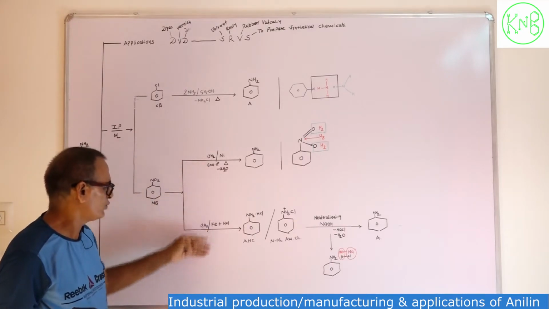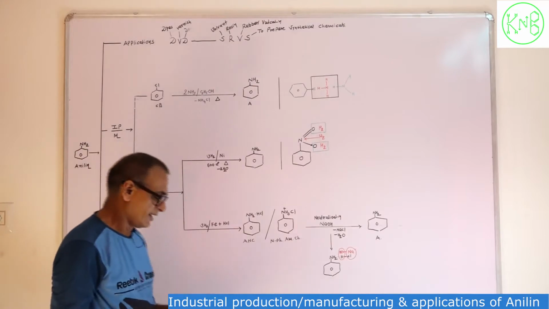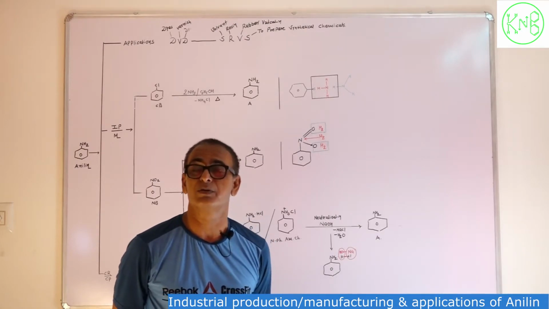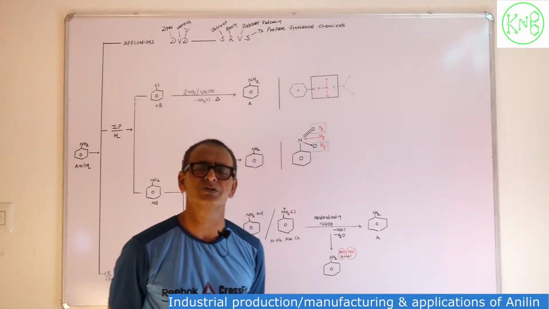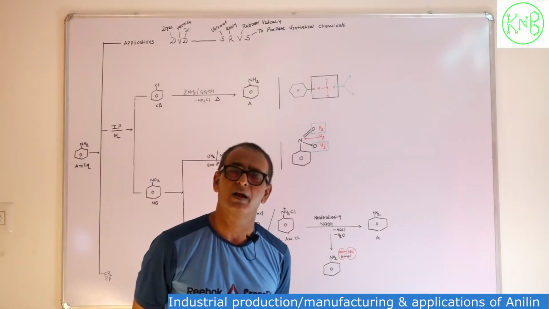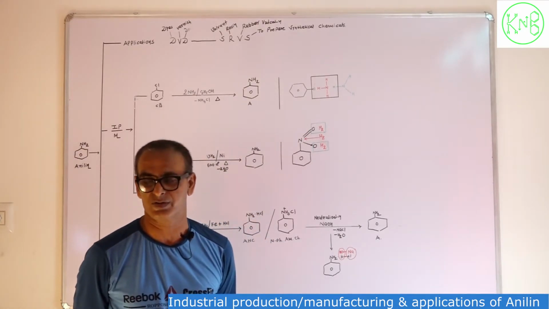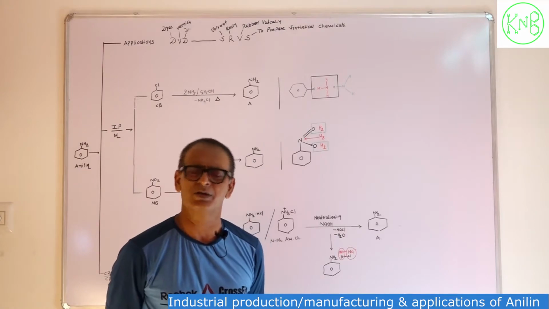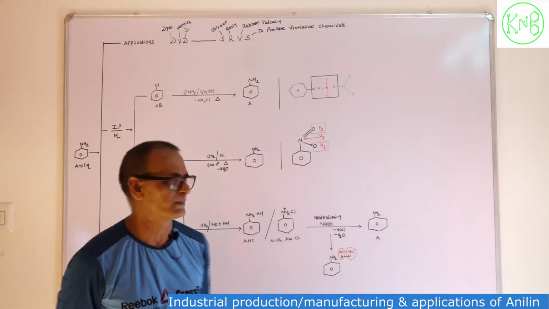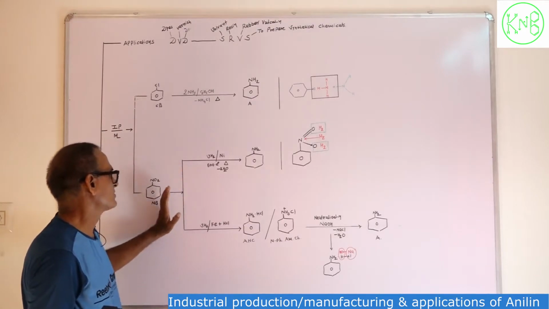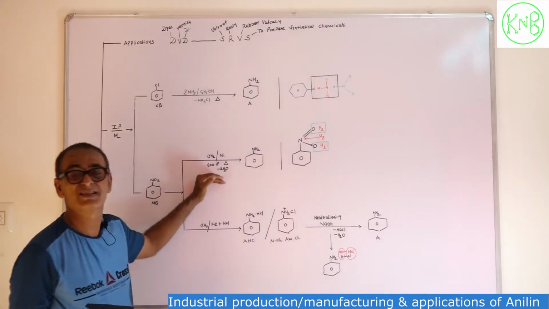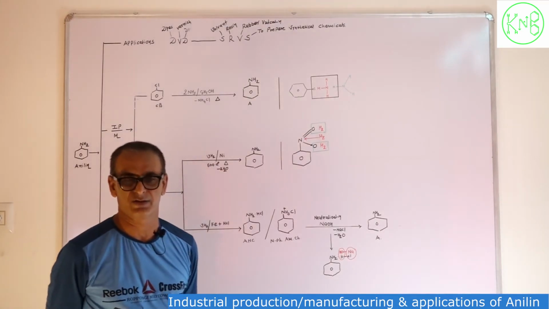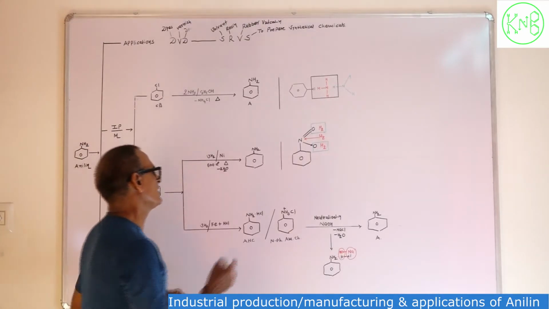Aniline is made from nitrobenzene in two ways. Reduction. What do you mean by reduction? In 11th science we already studied oxidation and reduction. Addition of oxygen is known as oxidation, otherwise removal of hydrogen is also known as oxidation. Secondly, reduction is addition of hydrogen, otherwise you can say removal of oxygen is known as reduction. When nitrobenzene is heated at 600 degrees centigrade in presence of nickel catalyst, aniline will be formed.